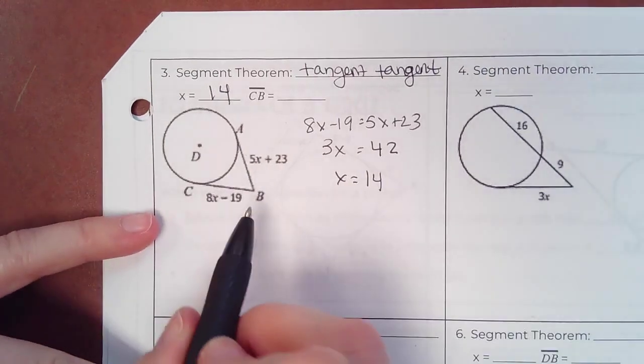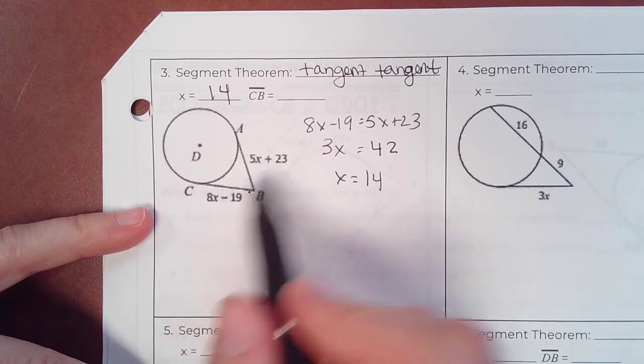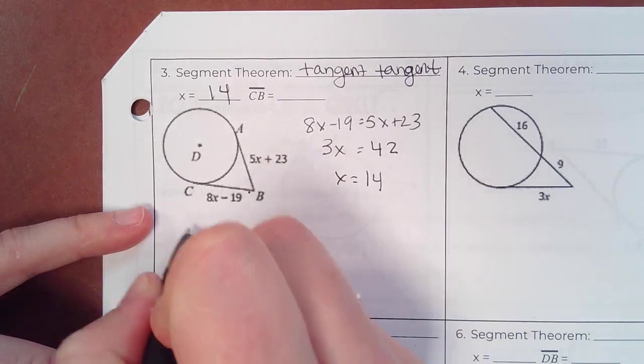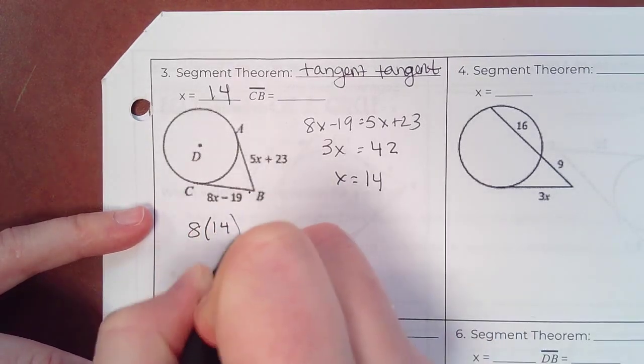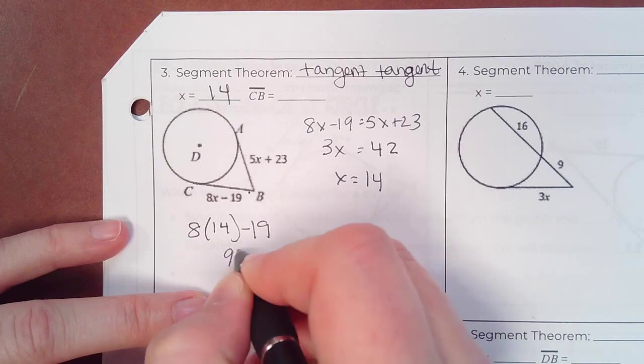Then I was asked to find CB. Realistically, I should be able to plug it into either. So 8 times 14 minus 19 is 93.